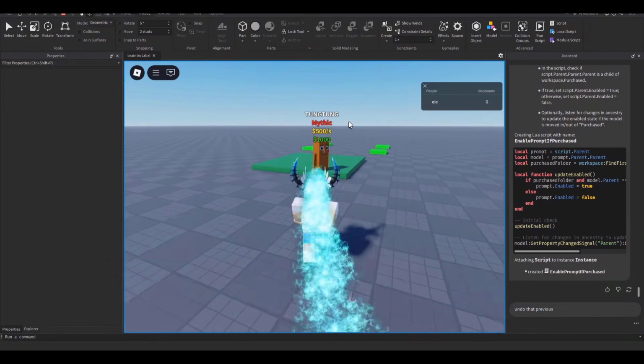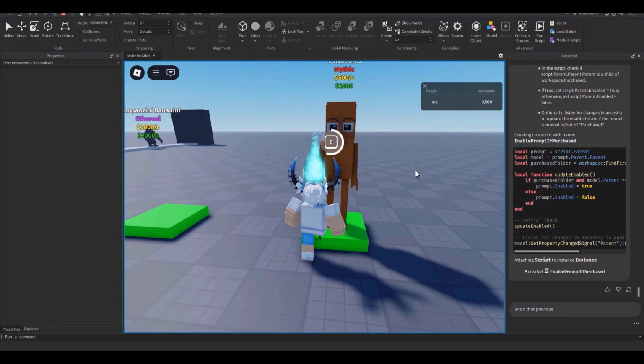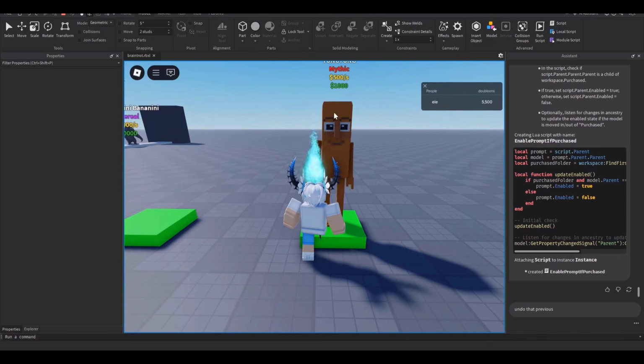sell your stuff. There you go. I thought it just didn't work there. There, I purchased this guy, right? It should say sell. There goes to sell. If I do it, nothing happens because I haven't gotten the AI to do anything yet. But there you go. Now we have the sell button.